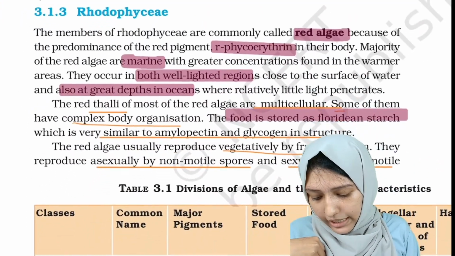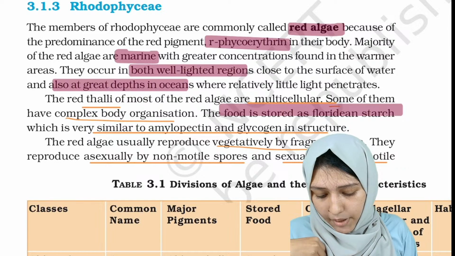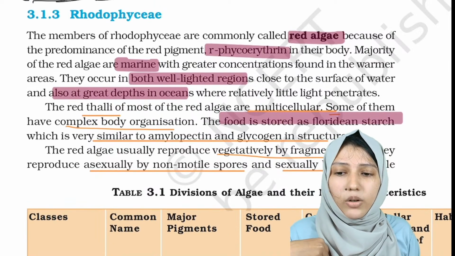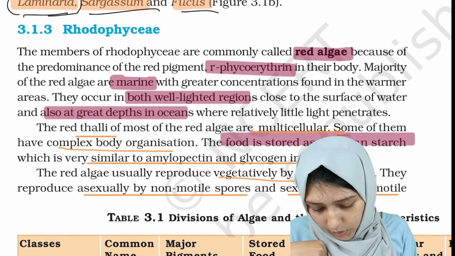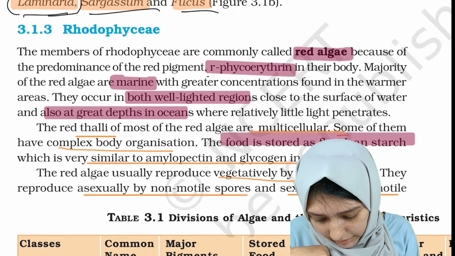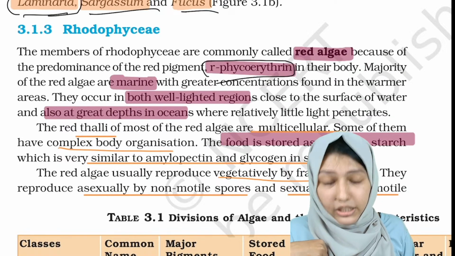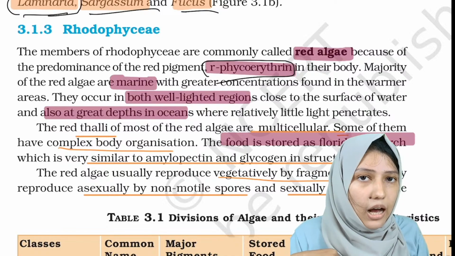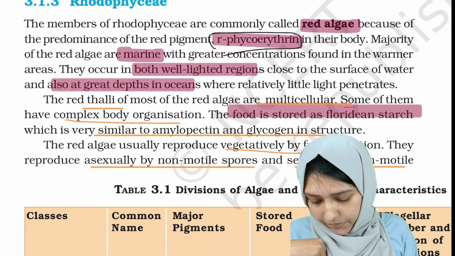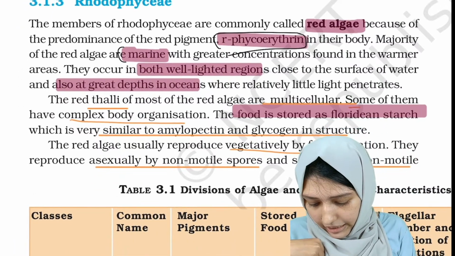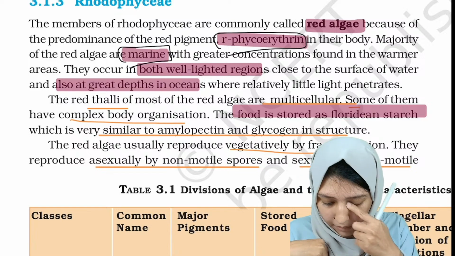Now coming into the last group, it is red algae. The members of Rhodophyceae are commonly known as red algae. And why are they known as red algae? Because of the red pigment R-phycoerythrin. Okay. And the red algae are marine.